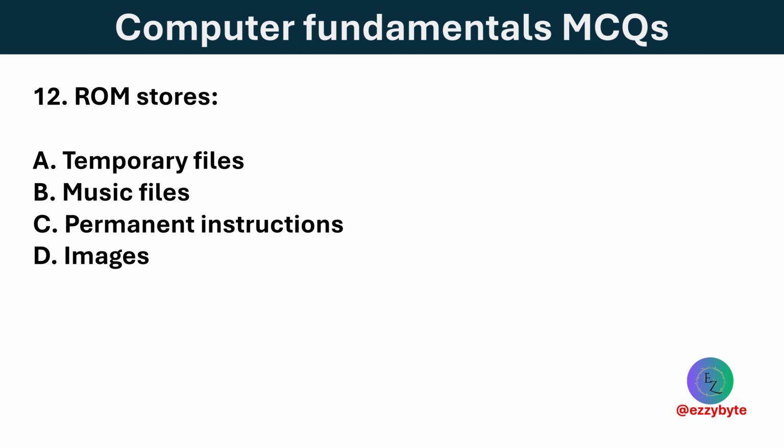ROM stores which of the following? Options are temporary file, music file, permanent instructions, and images. Option C is correct. ROM permanently stores system instructions needed to start and run the computer.